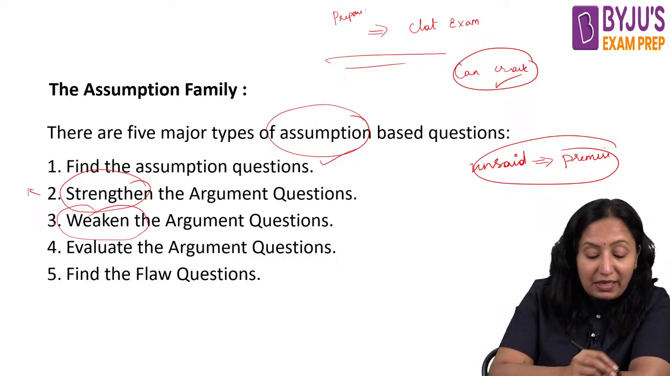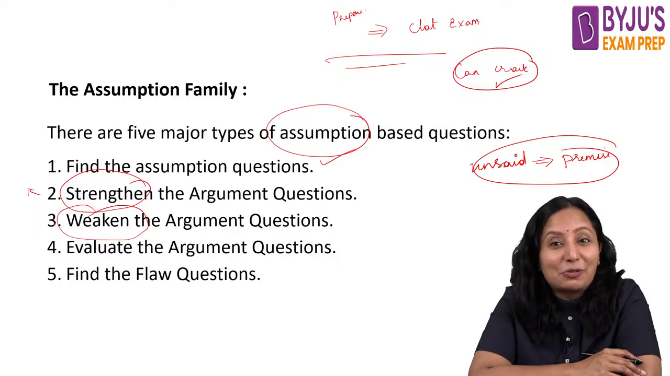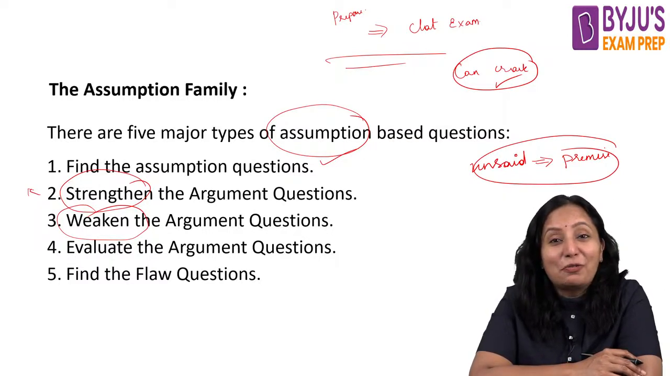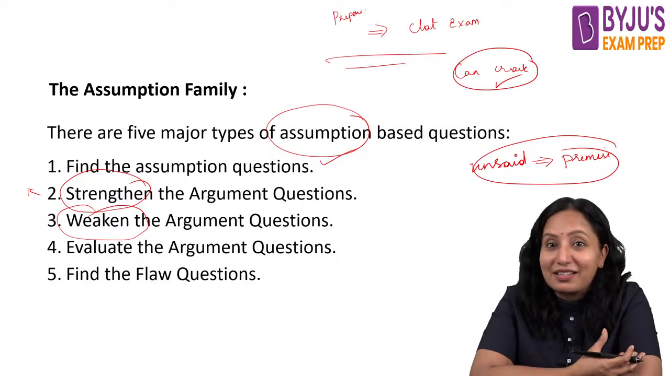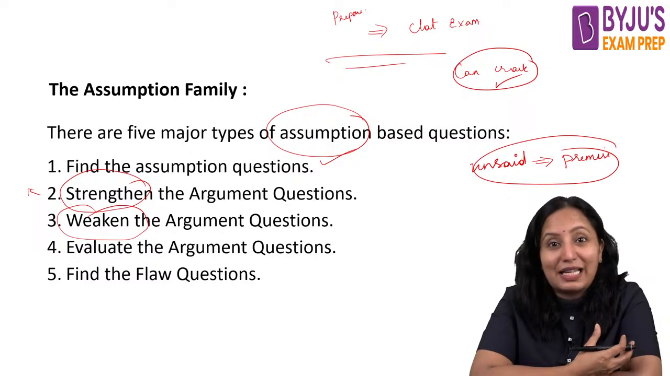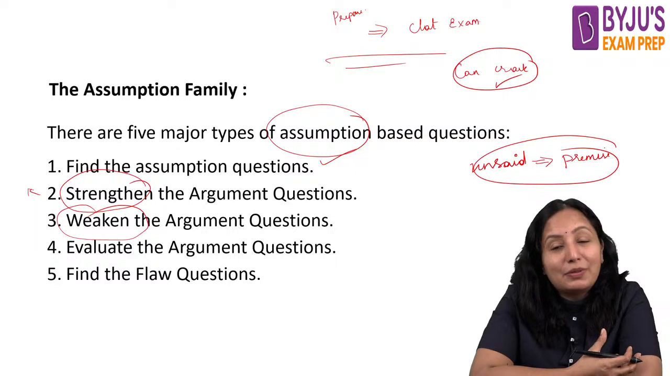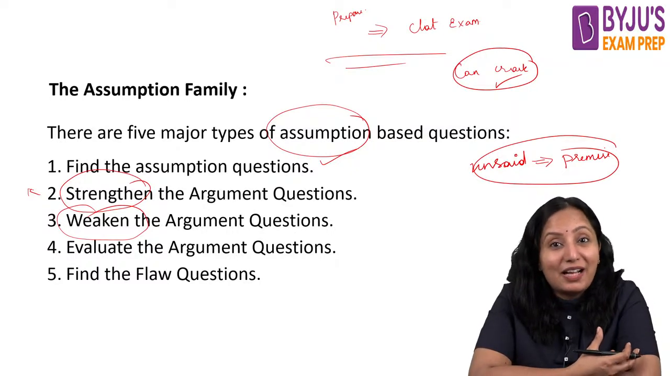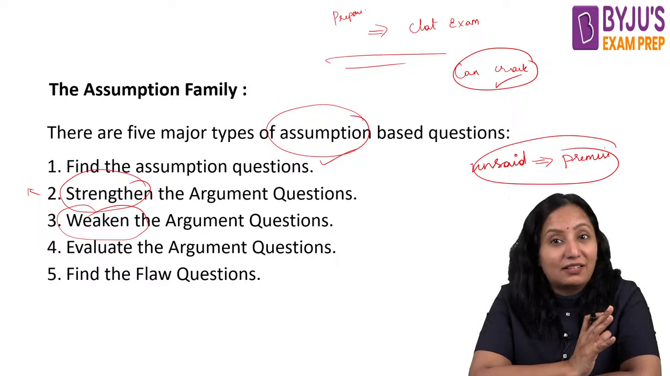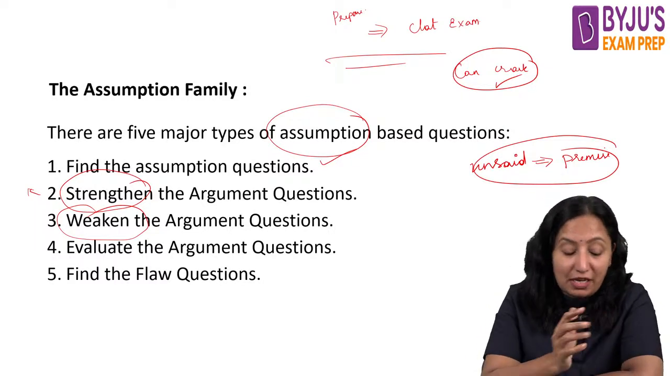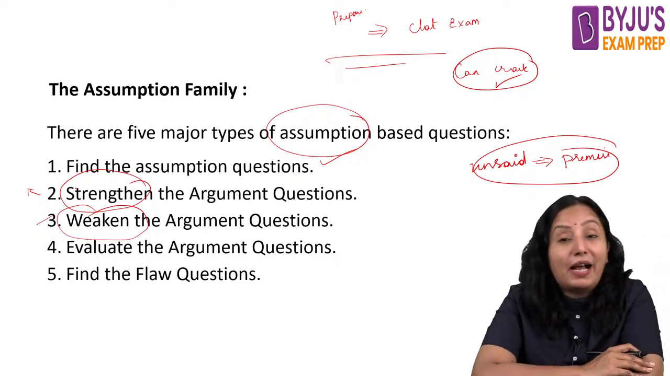But we have the same thing: weaken the conclusion. Guys, weakening in the sense what? We are making something tumble down, isn't it? So here we need to prove that the author's conclusion, on the given information, is not justifiable. That means it cannot happen. The author's conclusion can never happen, keeping all the given conditions in reference. So therefore this is weakening.